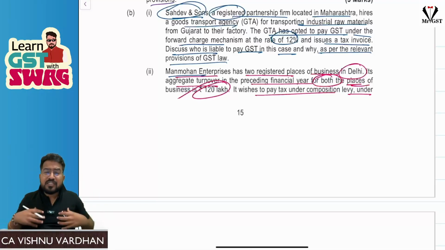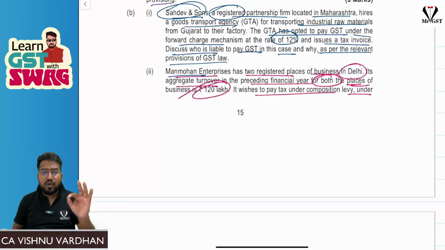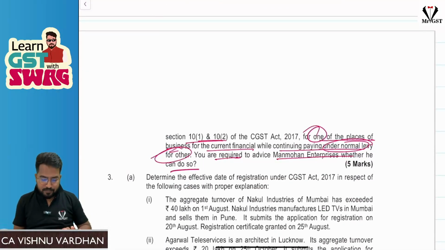See, I am just speaking out of my heart here. I am just telling the answers out of my heart. You need not mug up anything. If you know the provision properly, write the provision accordingly, give the explanation, more than sufficient. This is not going to trouble you. GST paper is not going to trouble you like your law paper or auditing paper where you worry about too much of technicalities, because here the provision itself is in easy words and easy technical words which we use day to day. So you will be able to write the answer clearly if you remember the provision properly. Okay, so frame the reasoning in whichever style you want. Don't worry about that. That is how we present the answers.